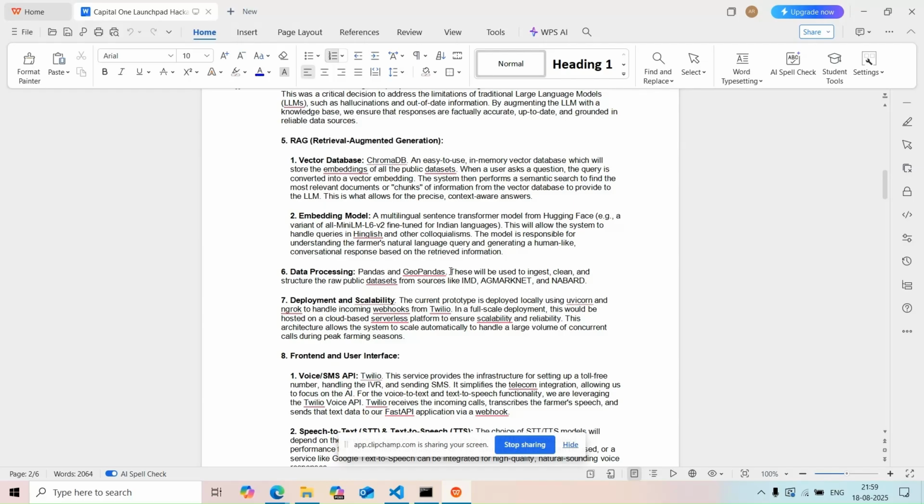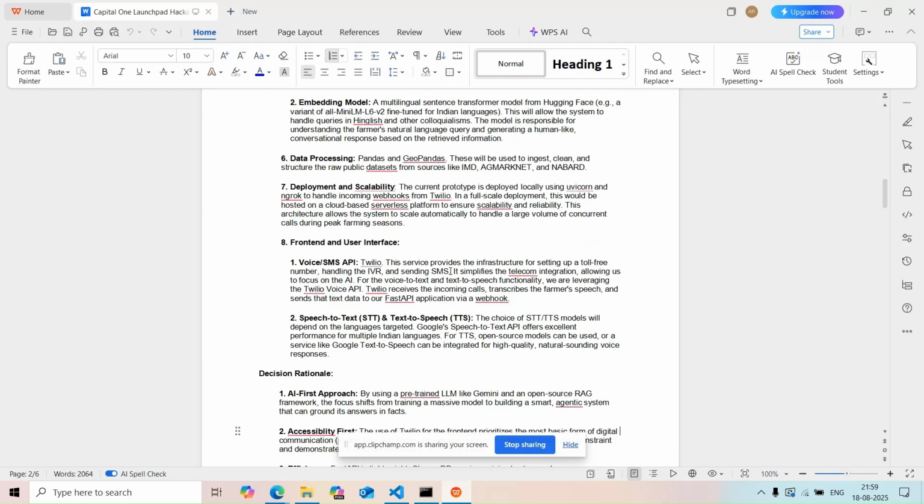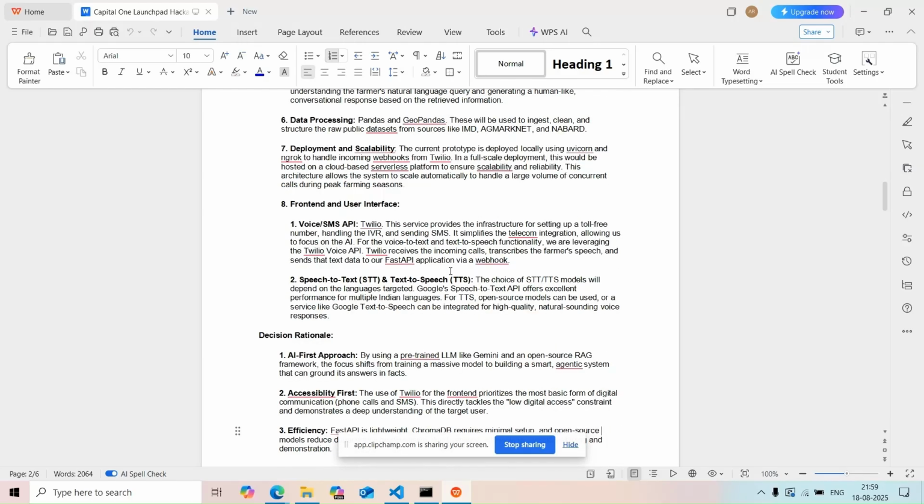For the voice to text and text to speech functionality, we are leveraging the Twilio Voice API. Twilio receives the incoming calls, transcribes the farmer's speech, and sends that text data to our FastAPI application via a webhook. To make our local FastAPI server accessible to Twilio, we are using ngrok. It creates a secure tunnel from our local machine to a public URL so Twilio's webhook can reach our application.